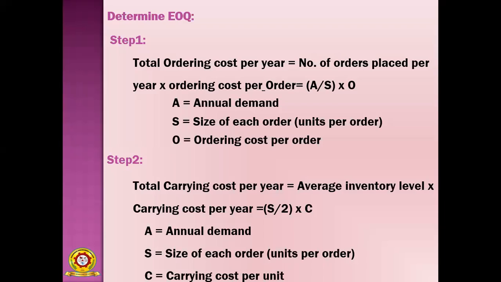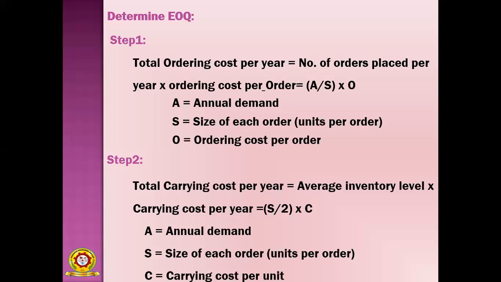A by S into O, where A stands for annual demand. How much demand for our raw material is required, that is annual demand. How much raw material we need, that is annual demand. And S equals the size of each order. How many units you have to place in a single order.